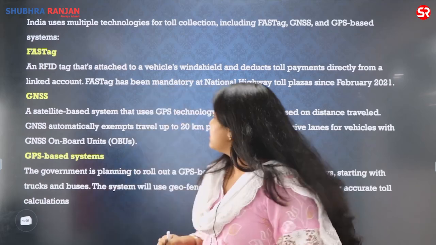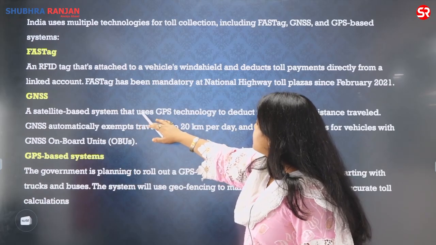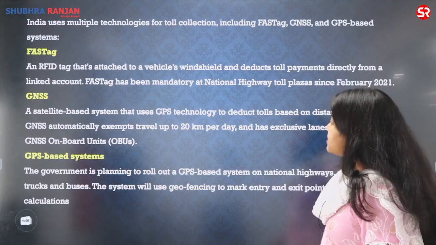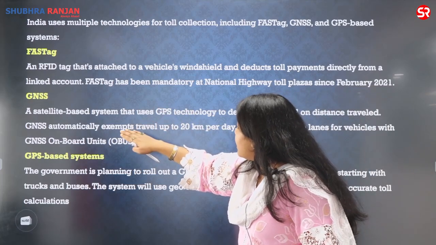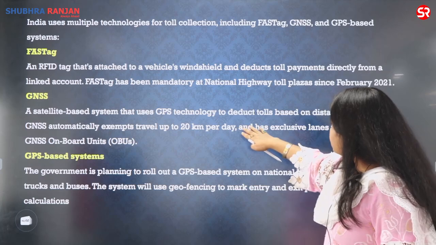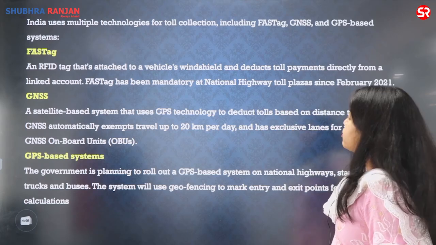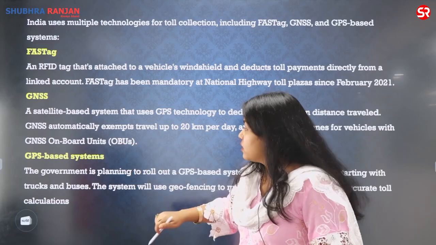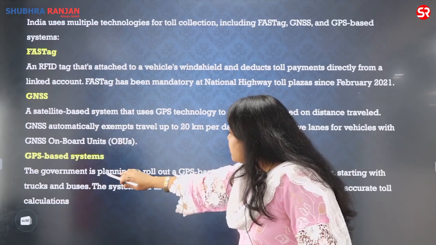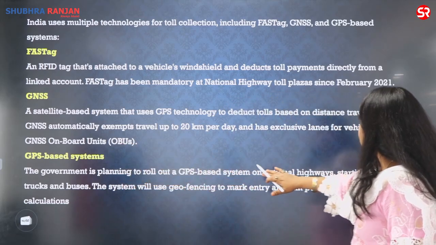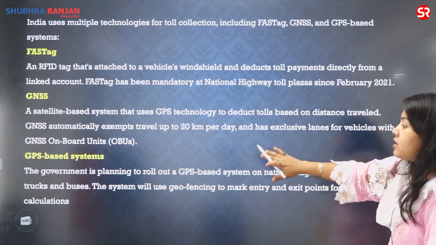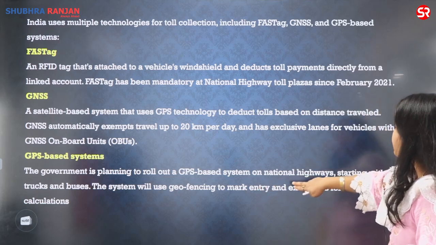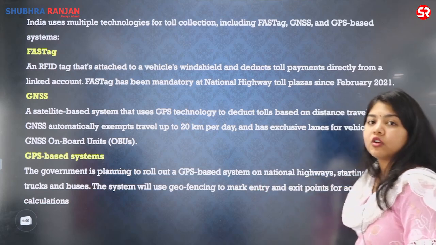The GNSS system is a satellite based system that uses GPS technology to calculate the toll based on the distance traveled. It will automatically exempt travel up to 20 kilometers per day and has exclusive lanes for vehicles with GNSS onboard units, also called OBUs. The government is planning to roll out a GPS based system on national highways, starting with the trucks and the buses. The system will also use geofencing to mark the entry and exit points for accurate toll calculation.